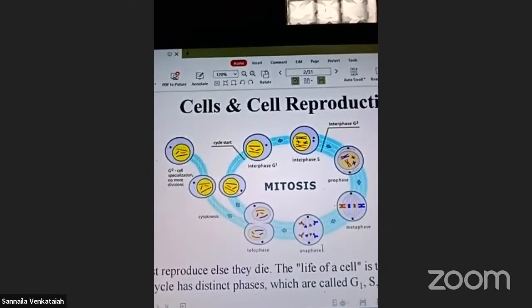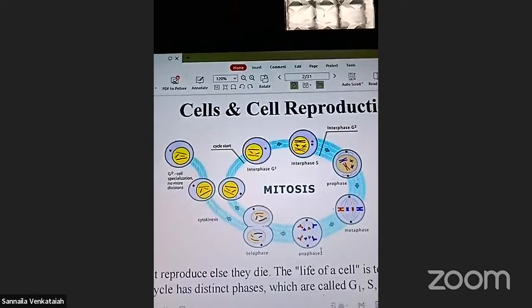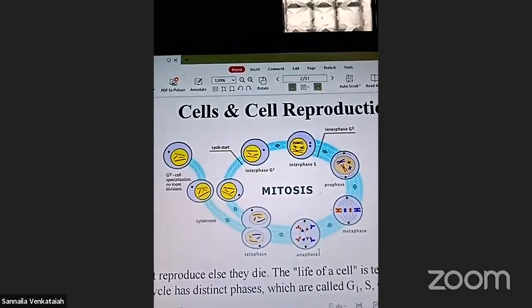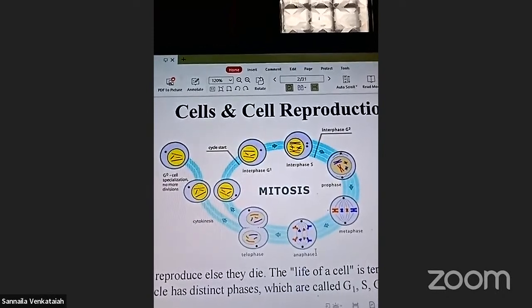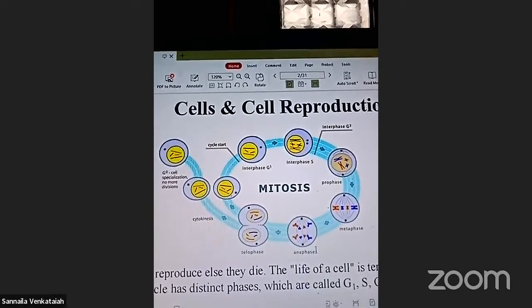In the divisions, there is cytokinesis, the formation of the cell fluid, and nucleokinesis, the formation of the nucleus.